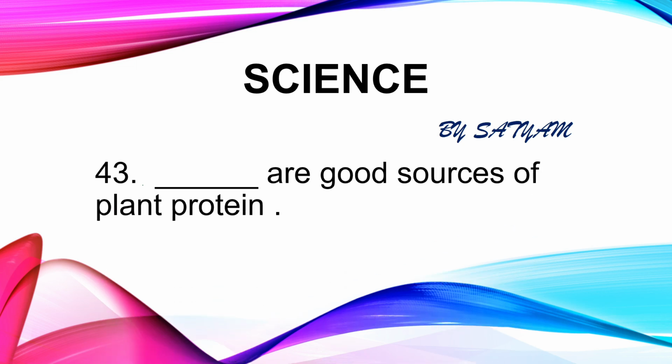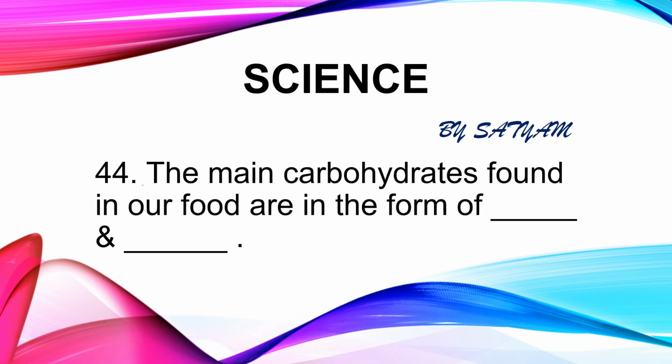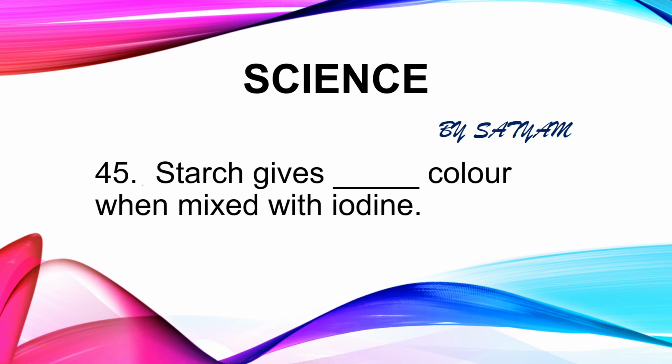The next question is: dash are good sources of plant protein. The answer is nuts. Fish like salmon, mackerel, tuna, white meat and cheese are good sources of animal protein. The next question is: the main carbohydrates found in our body are in the form of dash and dash. The answer is starch and sugar. The next question is: starch gives dash color when mixed with iodine. The answer is blue-black. Iodine is used to test the presence of starch in the food.